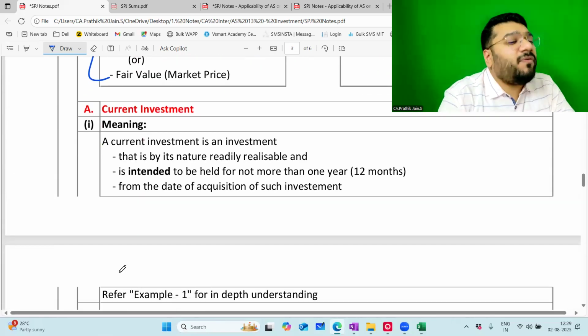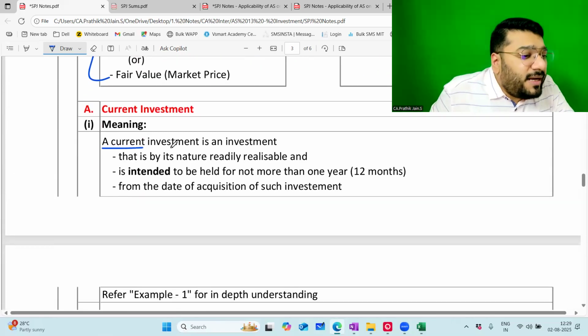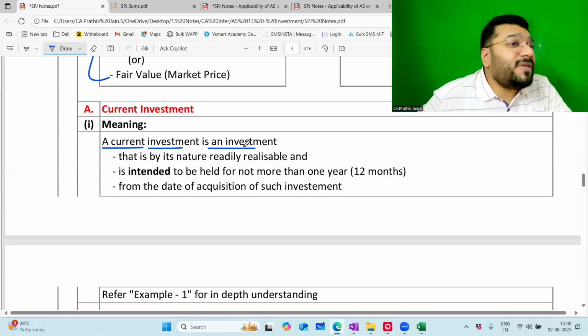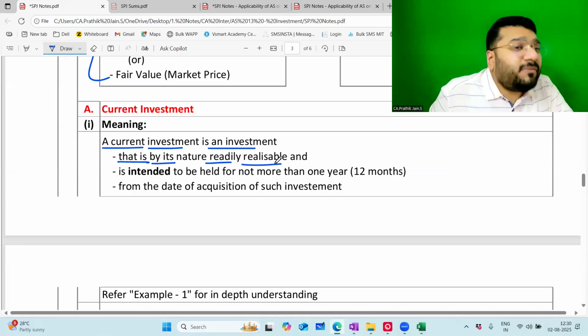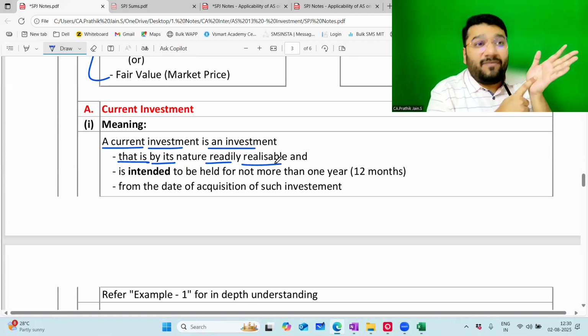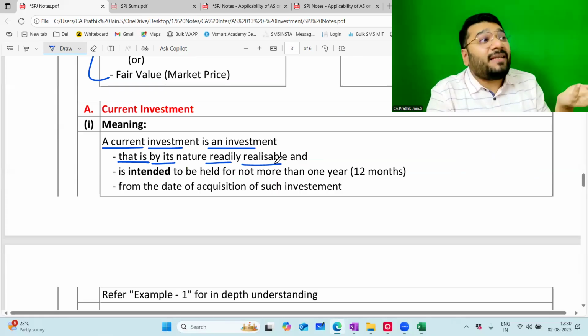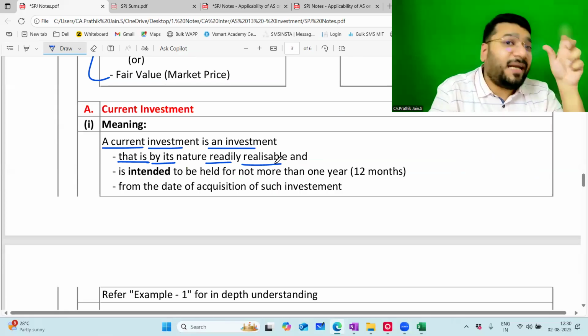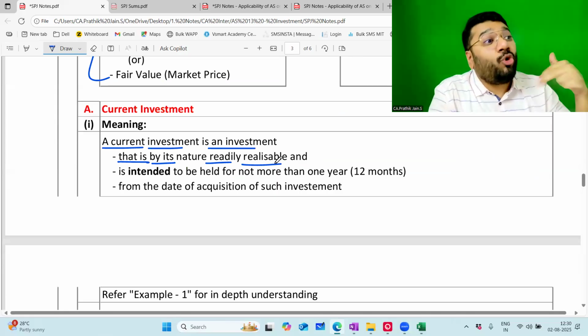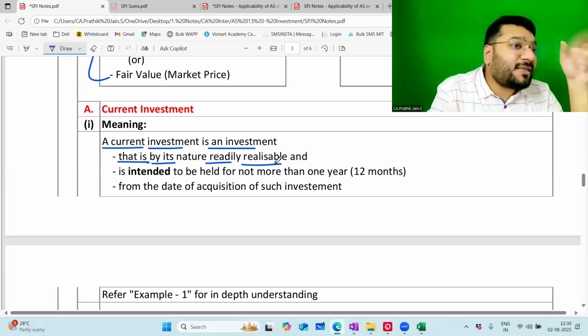Let's understand the meaning of current investment. A current investment is an investment that is by its nature readily realizable. Means what? Upon click of a button, I can sell the investment immediately and convert that into money. Which means current investment is that type of investment where it takes no time to convert them into money. That is called current investment.